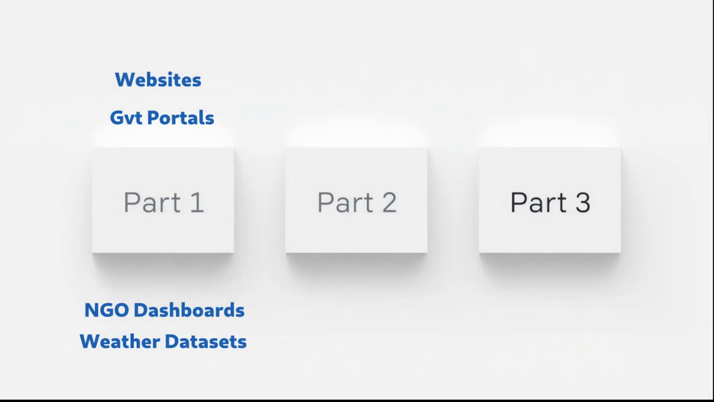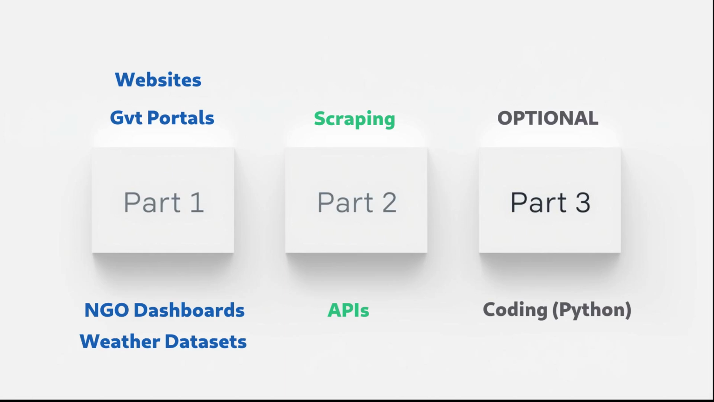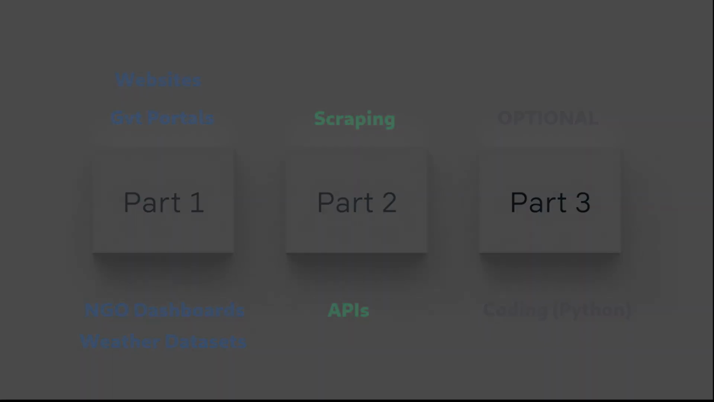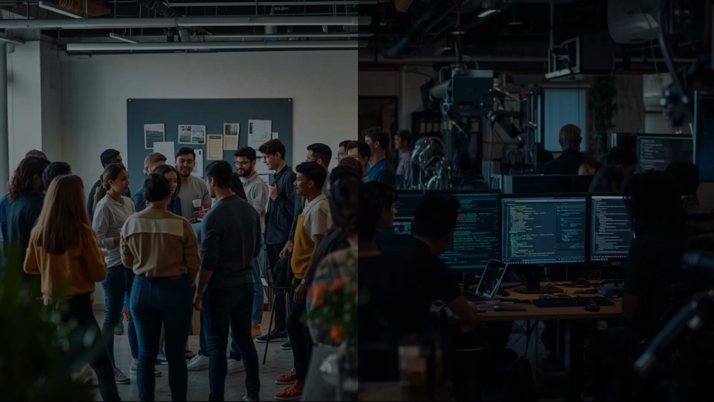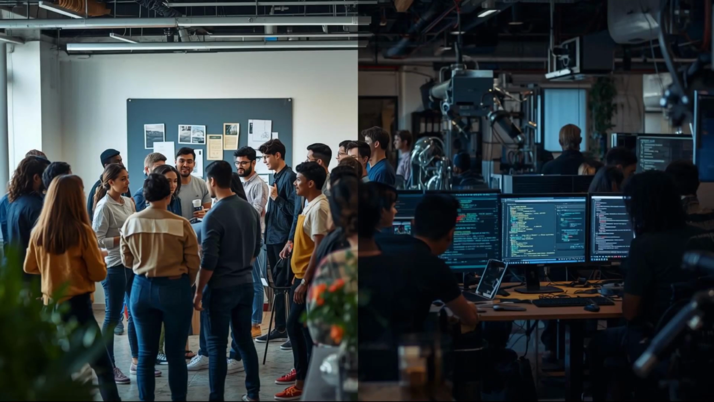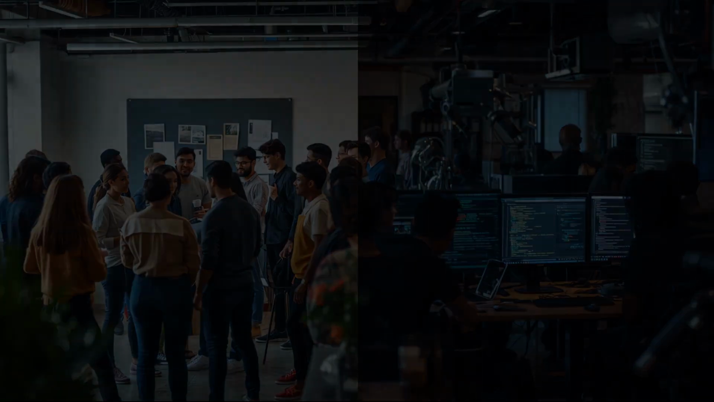Part 1 shows you the real websites and data sources used in food price analysis. Part 2 explains how we gather the data automatically. And Part 3 is optional if you want to learn the technical side. It is structured like this so everyone can follow, whether you're not technical and just want the concepts, or you're technical and want hands-on coding.